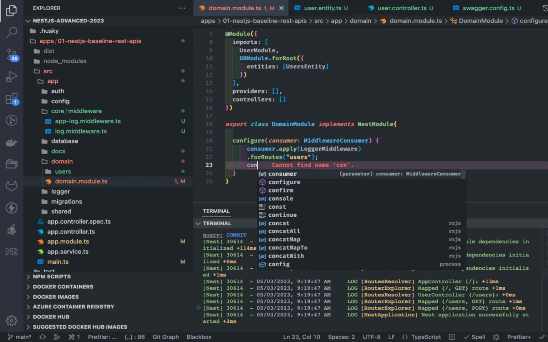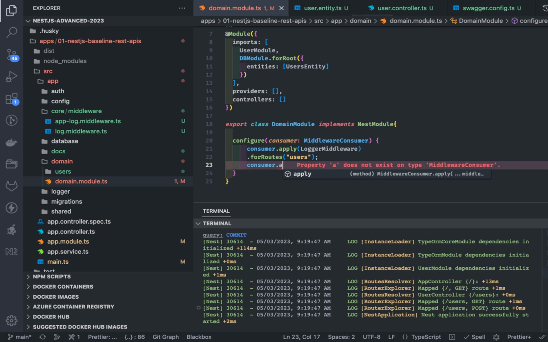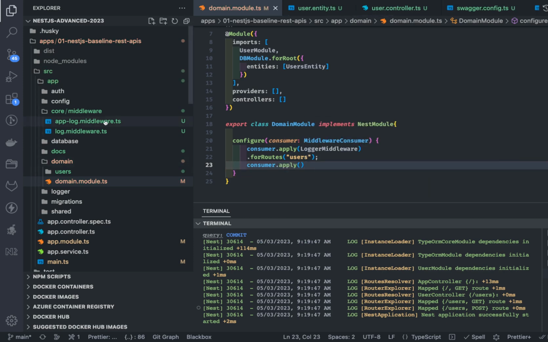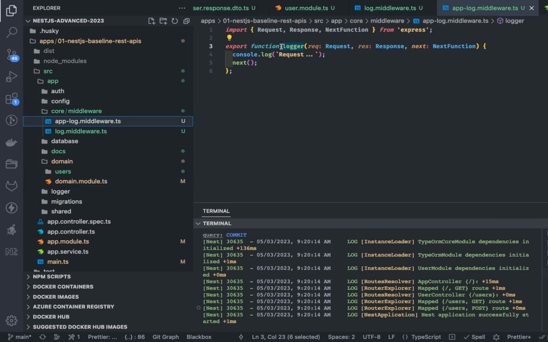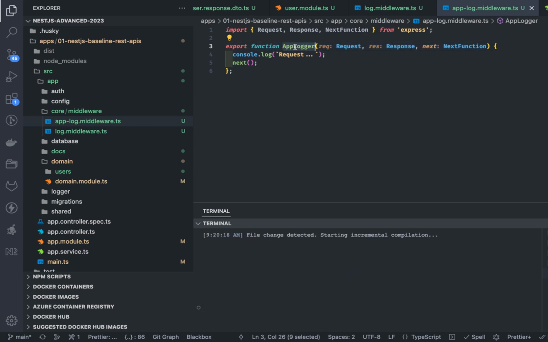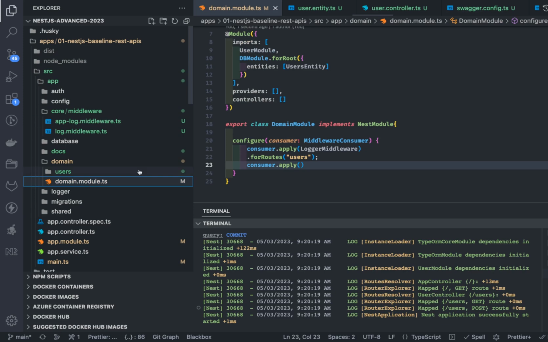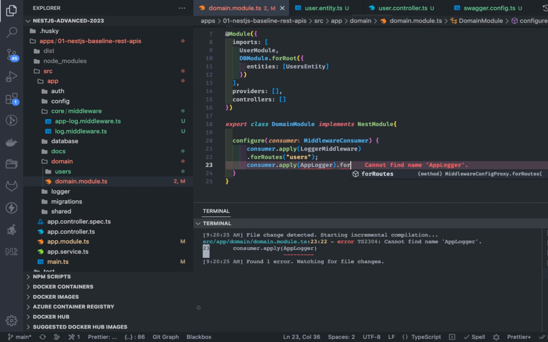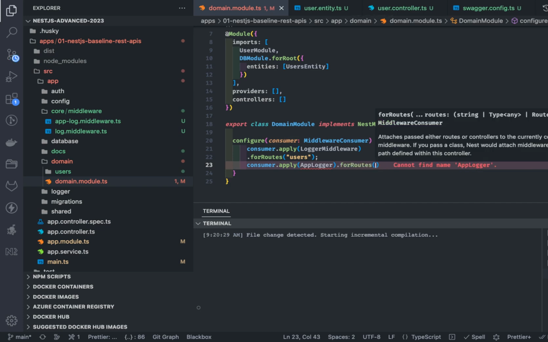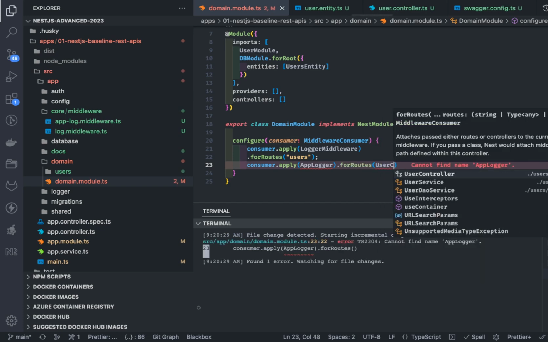Similarly, consumer.apply. The middleware name here, I will just change this to the app logger middleware. And consumer.apply app logger, and for what particular routes, here you can pass even your controller. So do I have a user controller?